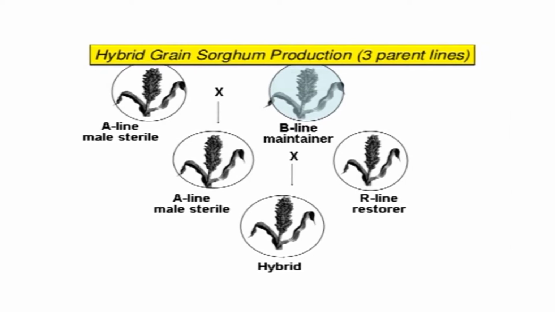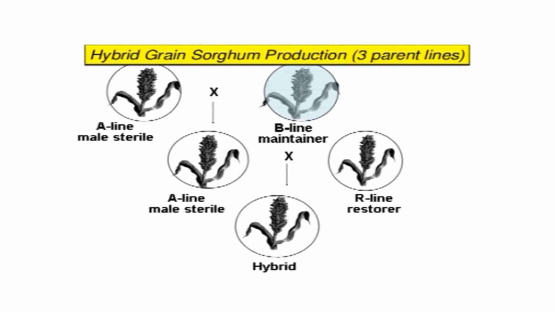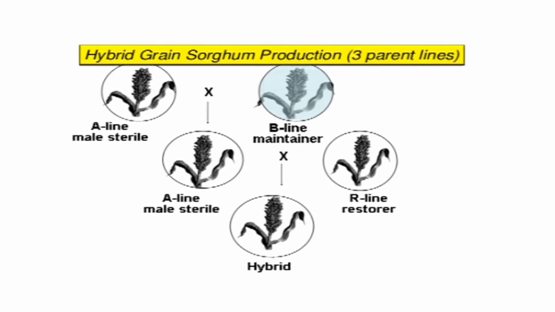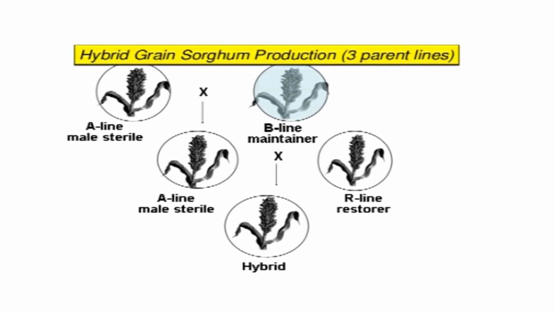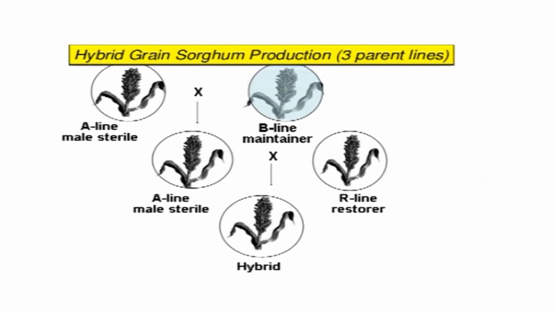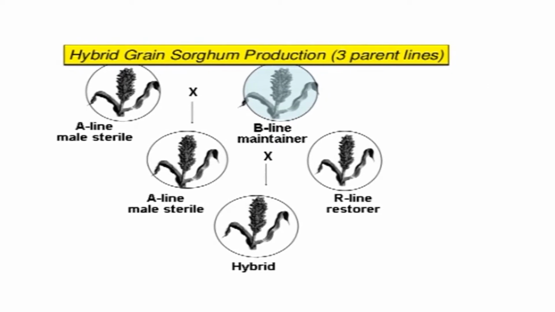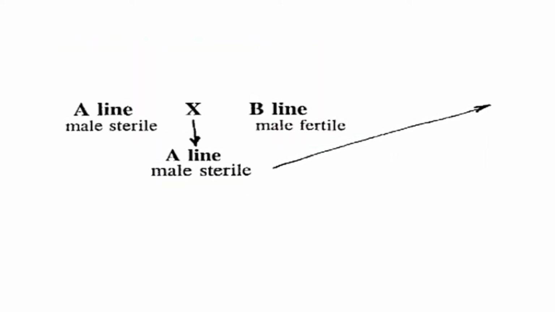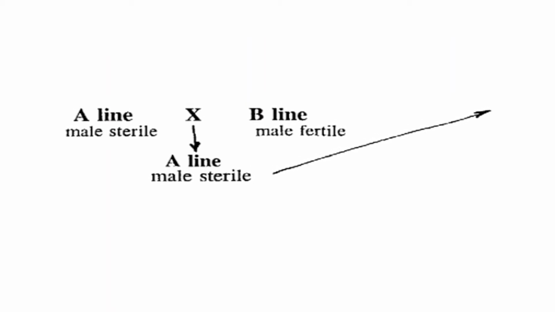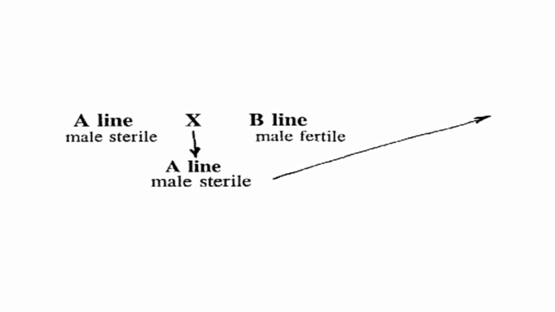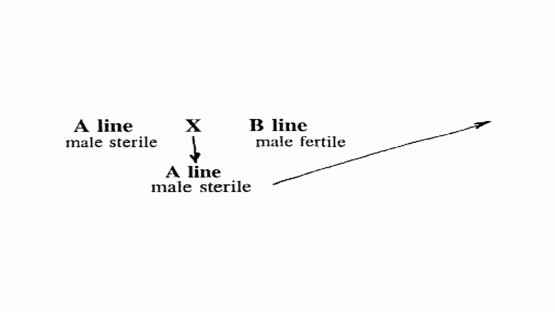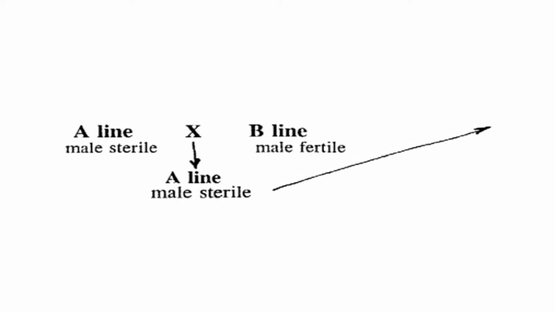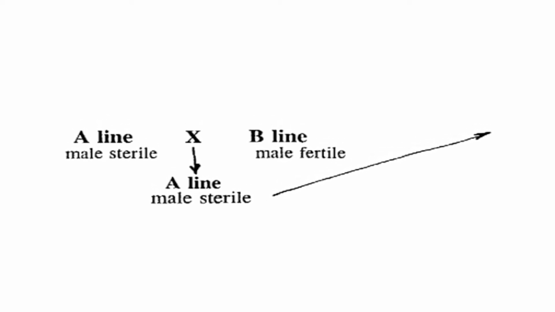However, when this A line is crossed with the male line called the R line, otherwise known as the restorer line, which restores the fertility in the A line, it sets hybrid seed. Multiplication of the A line can be done by crossing the A line with another male line called the B line, otherwise known as the maintainer line, which is the fertile counterpart of the A line.